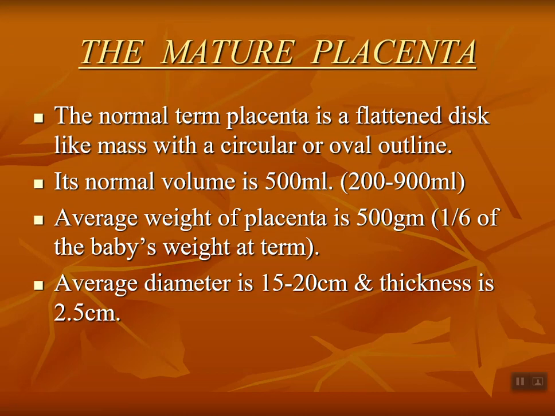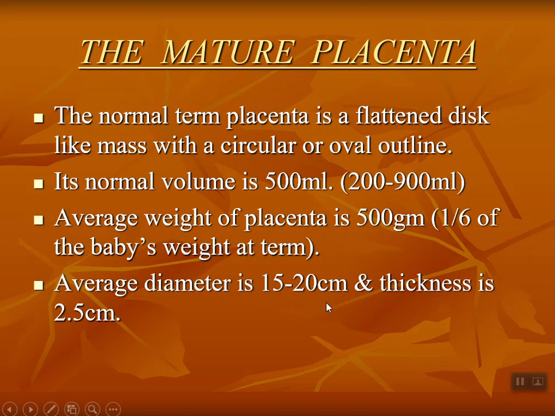Next, the mature placenta at normal term. The placenta is a flattened, disc-like mass, circular or oval in outline. The normal volume is 500 ml. The average weight of the placenta is 500 gram, which is 1/6 of the baby's weight at term.